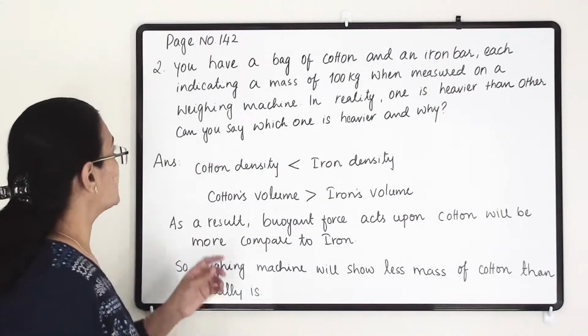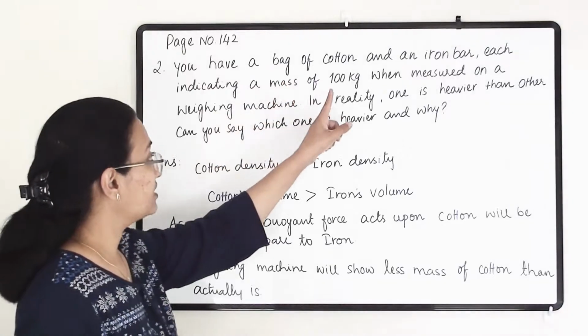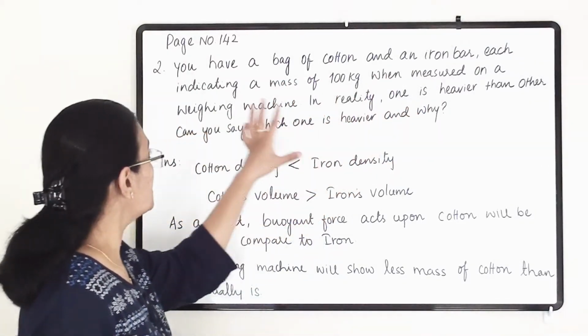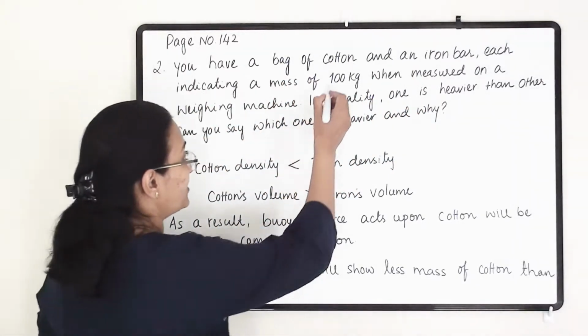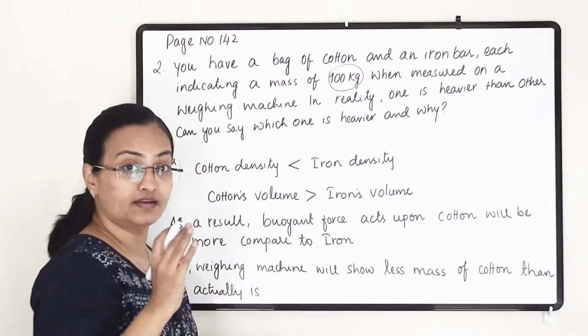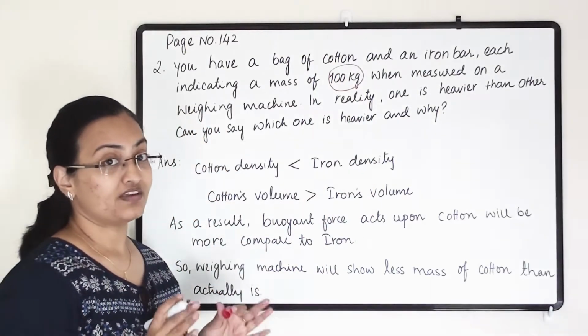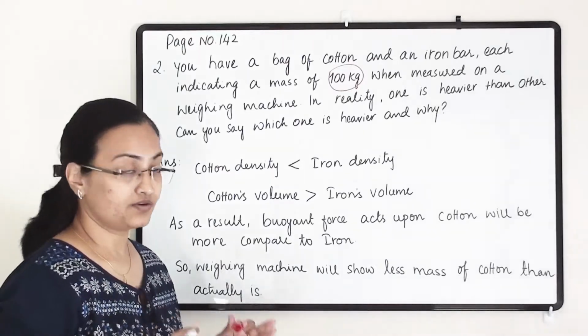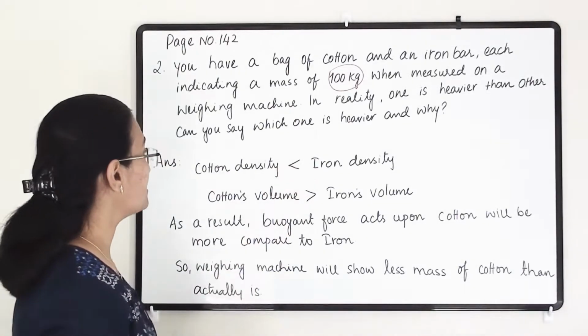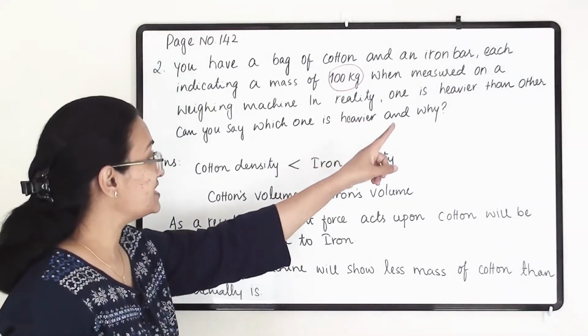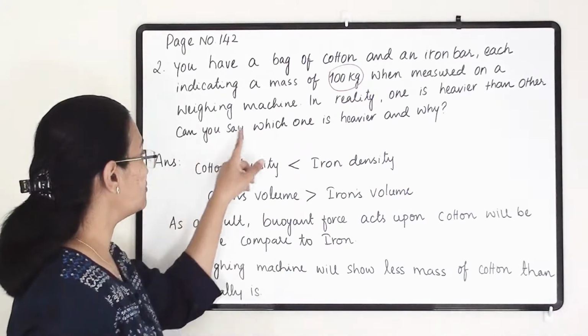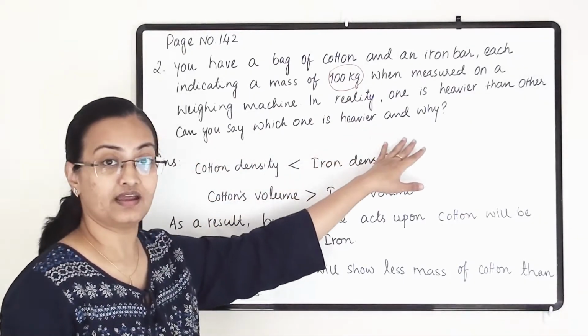Our second question is, you have a bag of cotton and an iron bar, each indicating mass of 100 kg. So iron and cotton both are having the same mass, that is 100 kg. When measured on a weighing machine, in reality one is heavier than the other. Can you say which one is heavier and why?